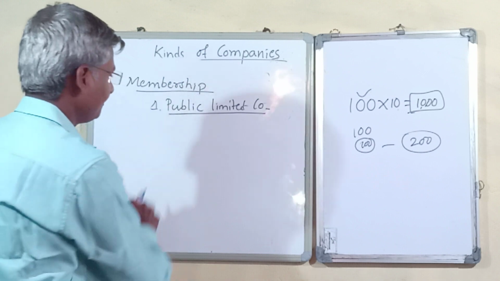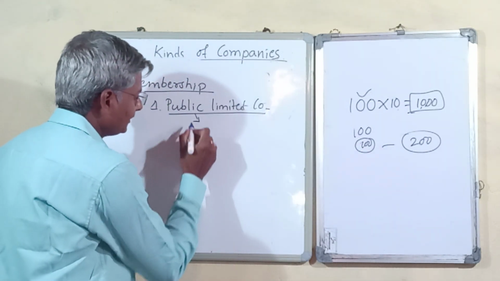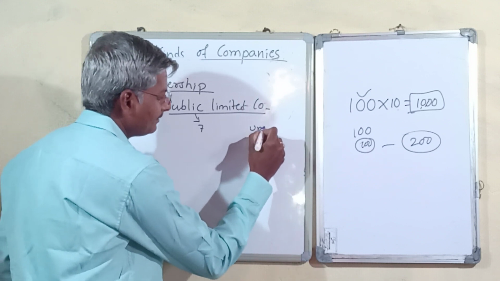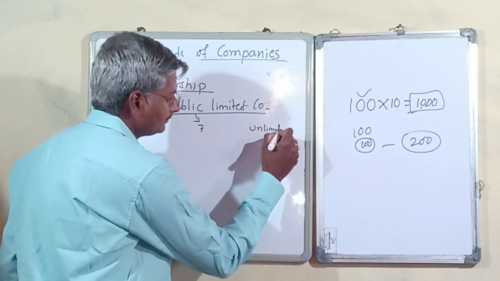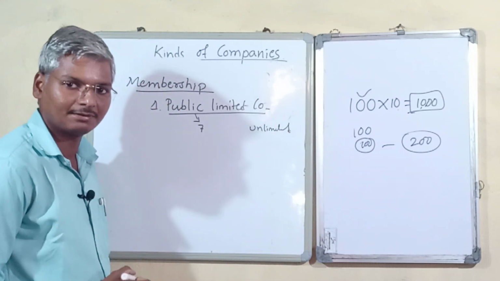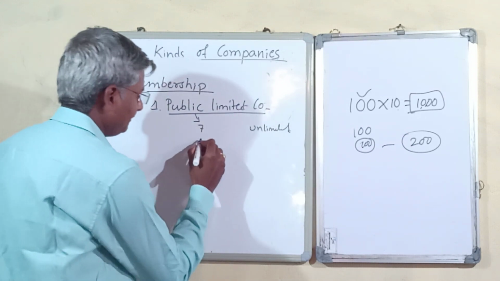Public companies are companies which have a minimum of 7 members, maximum unlimited.